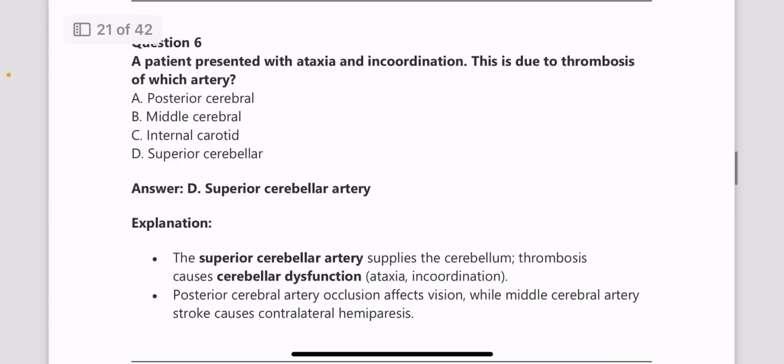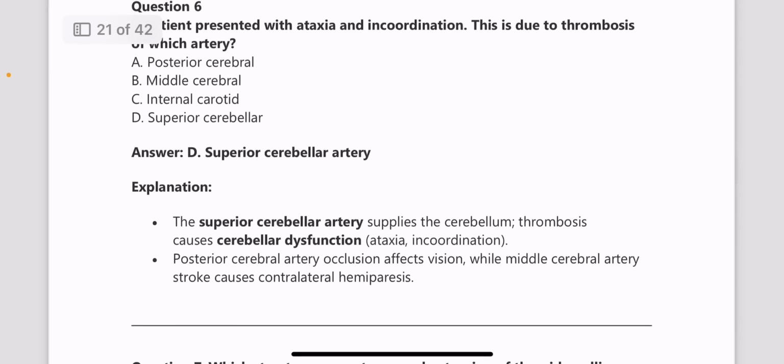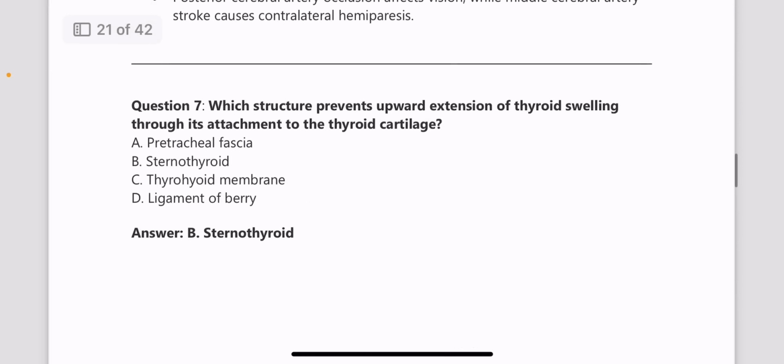Next, a patient presented with ataxia and incoordination. This is because of thrombosis of which artery? Answer is superior cerebellar artery, because it supplies the cerebellum. Thrombosis causes cerebellar dysfunction, leading to ataxia and incoordination and other features of cerebellar dysfunction.